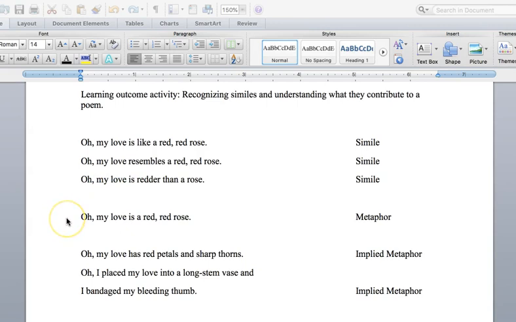The metaphor, on the other hand, is going to make a direct statement, this is that. Oh, my love is a red, red rose. It's not like a red, red rose, it is a red, red rose.